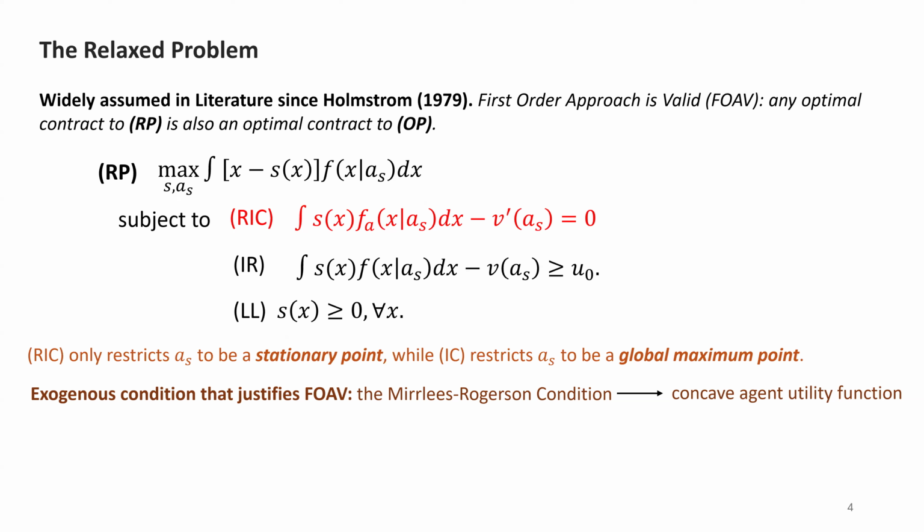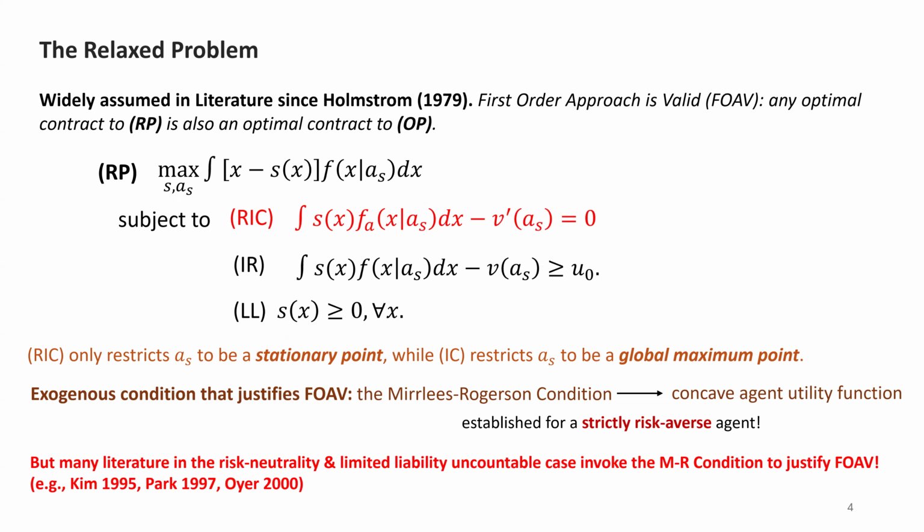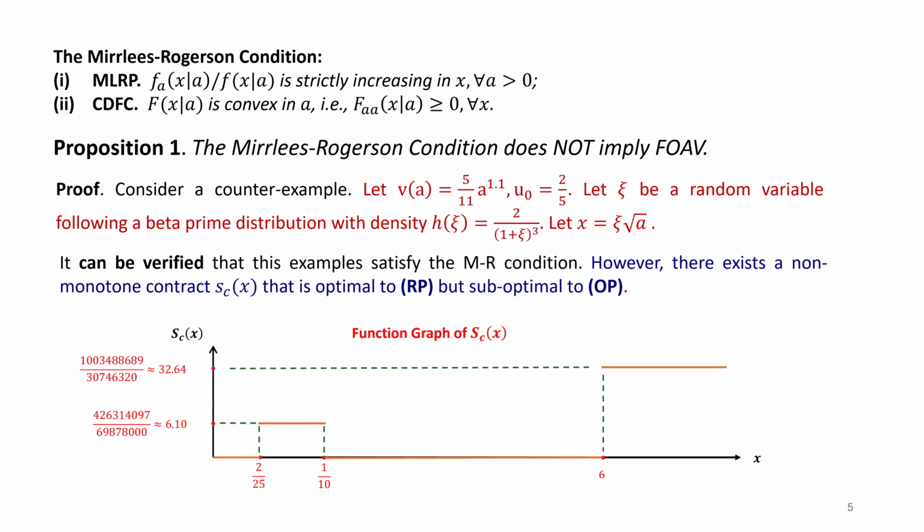But this is an indulgent assumption, so they further found exogenous conditions that justify the first-order approach, namely the Mirrlees-Rogerson condition. This is established for a strictly risk-averse agent. So in a risk-neutral setting, it does not necessarily hold. But much of the literature in the risk-neutral and limited liability case invokes this condition to justify the first-order approach. And now we show that this is actually not correct.